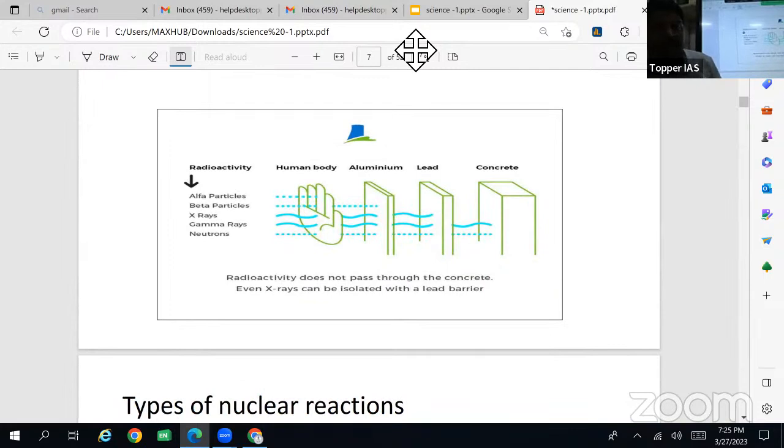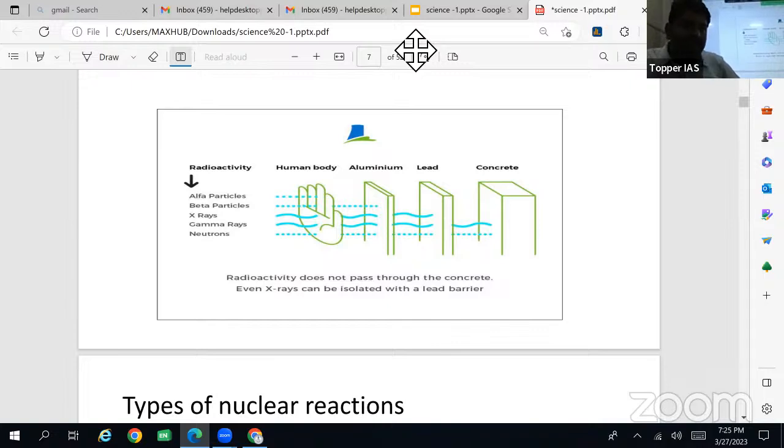Radioactivity: alpha particles can be stopped by hands, which means they will not pass through our body. Beta, a high energy electron, can be stopped with an aluminum sheet. X-rays are used for diagnosis, which means they can pass through our body and through an aluminum sheet, but can be stopped by a lead sheet.